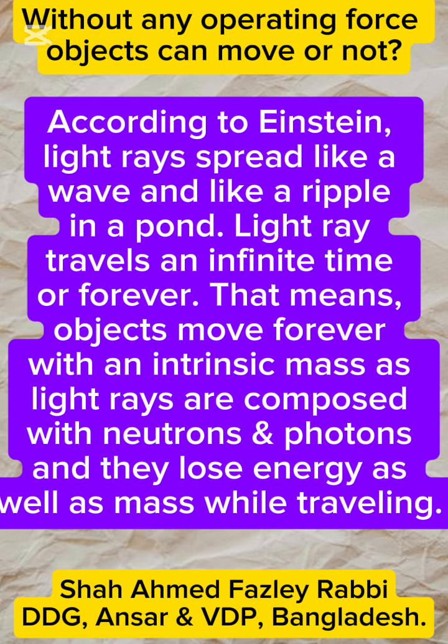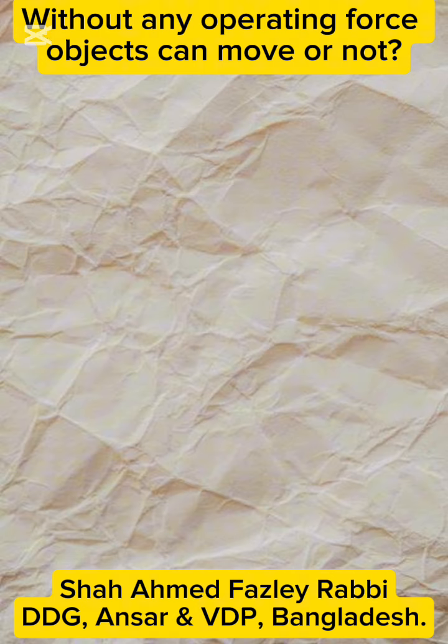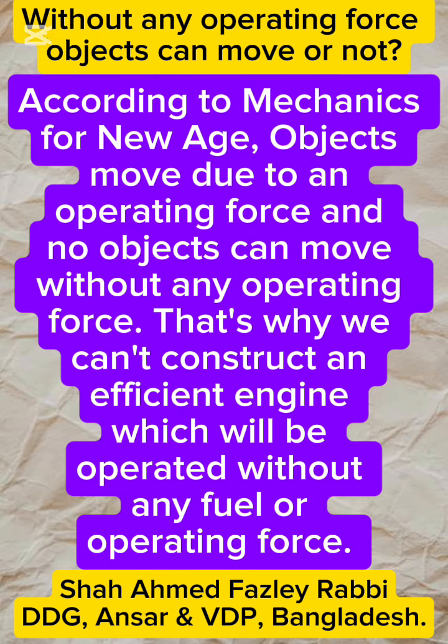Light ray travels an infinite time or forever. That means, objects move forever with an intrinsic mass, as light rays are composed of neutrons and photons and they lose energy as well as mass while traveling. According to mechanics for New Age, objects move due to an operating force and no objects can move without any operating force. That's why we can't construct an efficient engine which will be operated without any fuel or operating force.